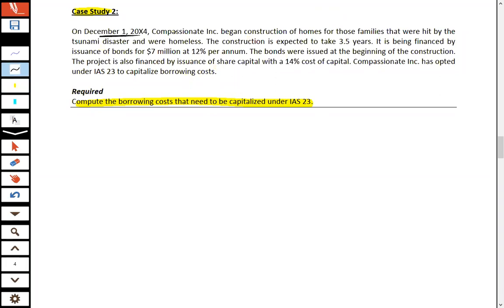On December 1, 2004, C Incorporation began construction of homes for those families that were hit by the tsunami disaster and were homeless. The construction is expected to take 3.5 years. It's a substantial time.